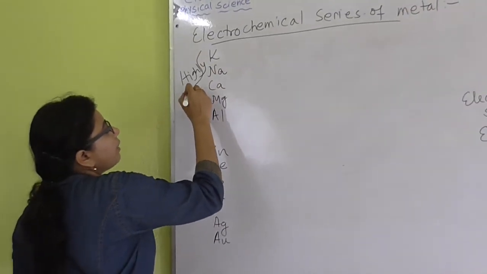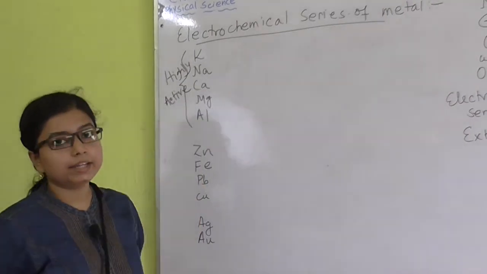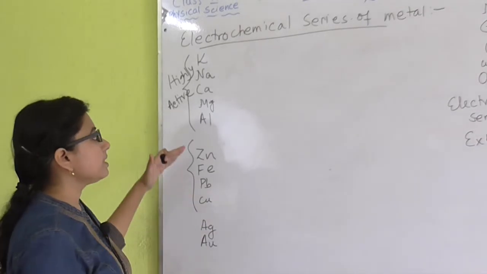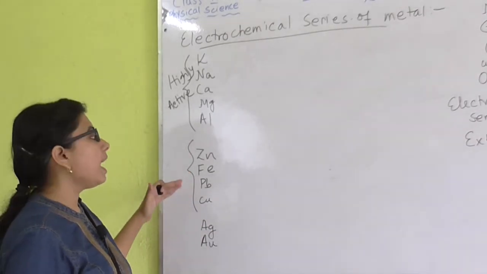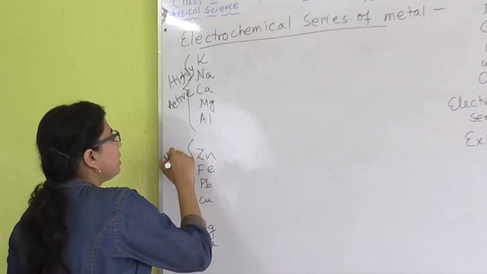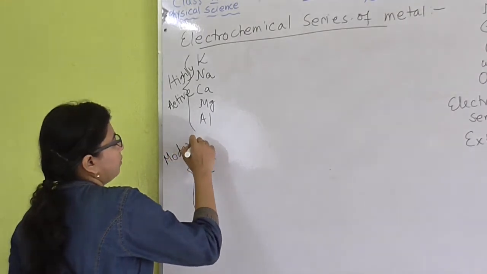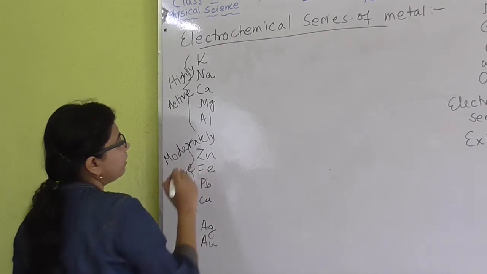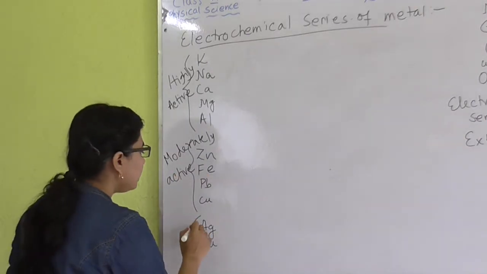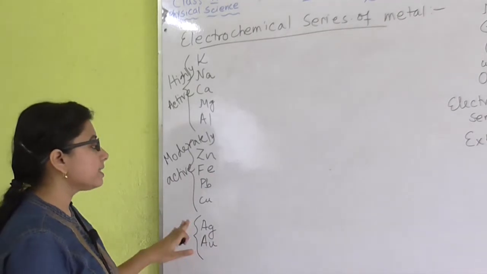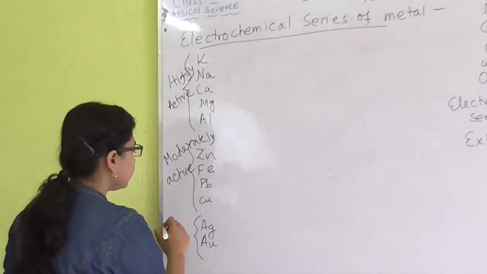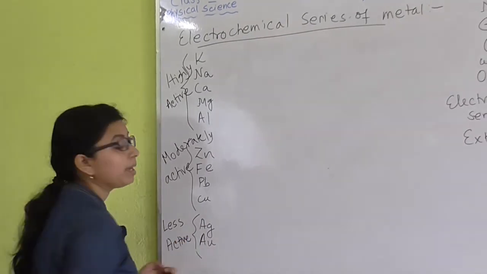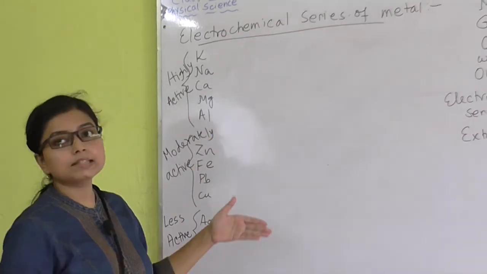The middle 4 members, that is zinc, iron, copper and lead, are moderately active metals, and the last 2 members, that is silver and aurum, are known as less active members in the chemical series group.